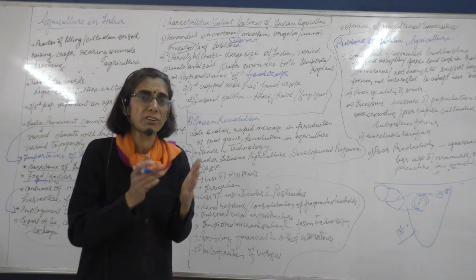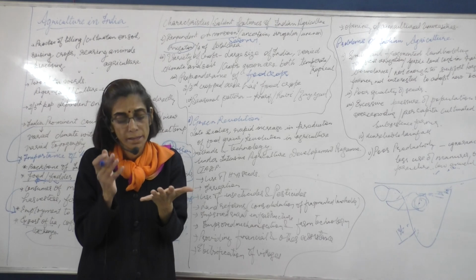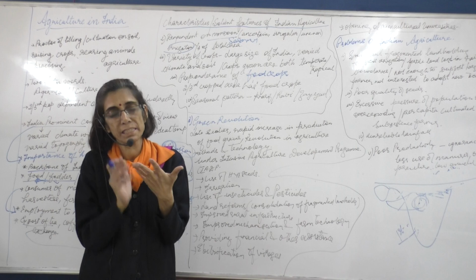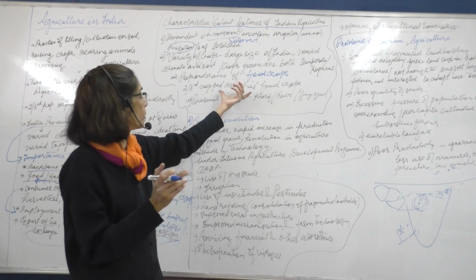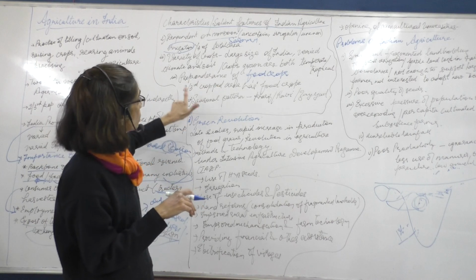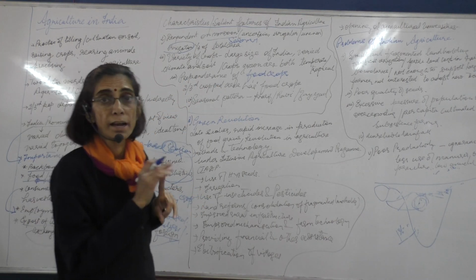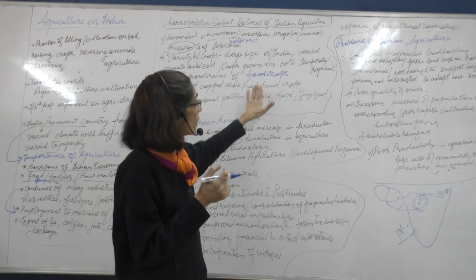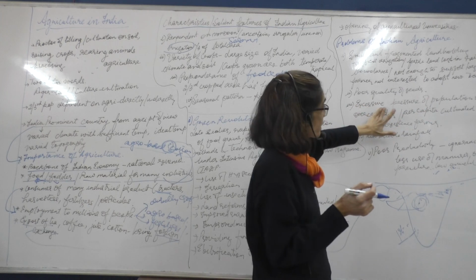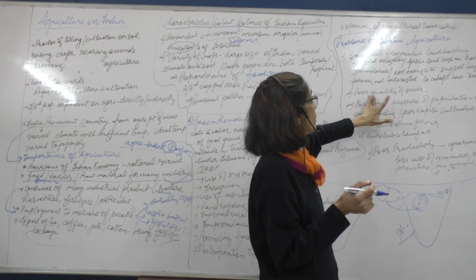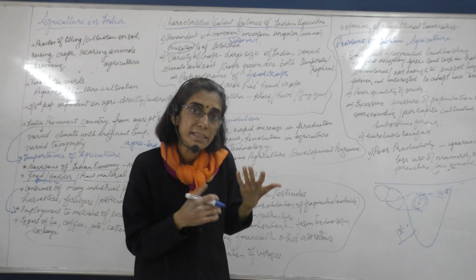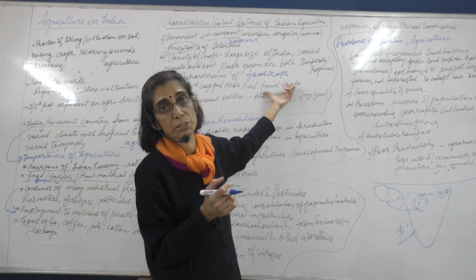When we are saying preponderance, that means in most of the lands it is the food crops which are grown. That is either the wheat, millets, pulses, or it may be rice. This type of crops are grown. That is 2/3 of the cropped area has food crops. The reasons for it is the problems of agriculture. It may be excessive pressure on land, it may be poor quality of seeds, it may be small and fragmented land holding. These are some of the reasons why mainly food crops are grown.